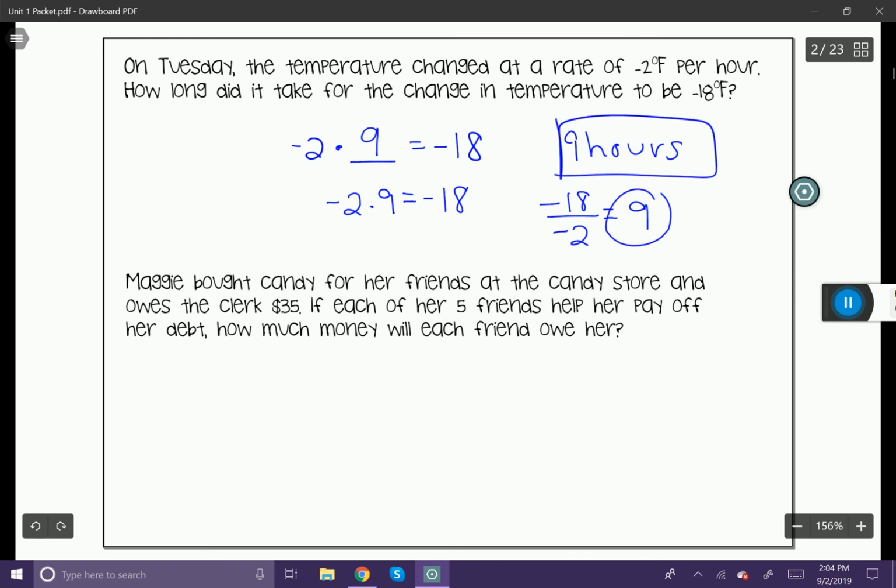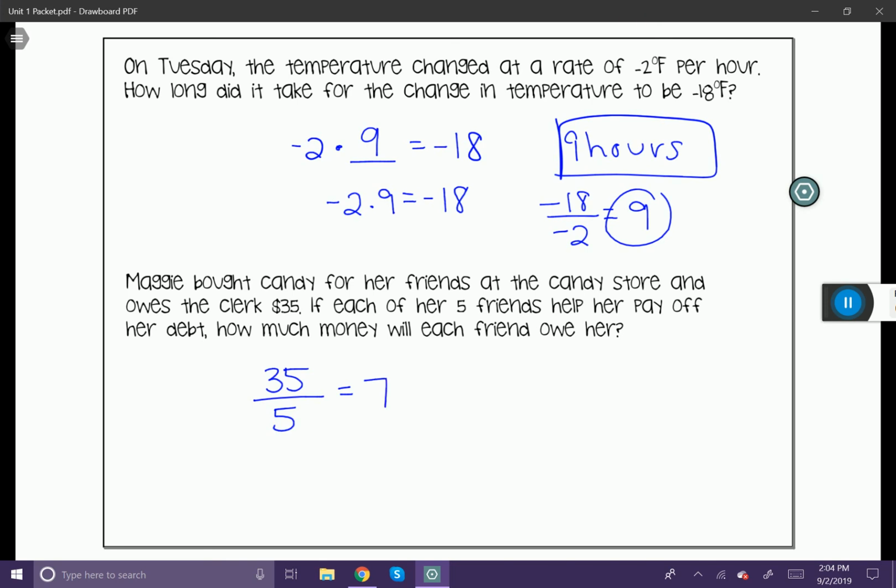Okay, the last one here. Maggie bought candy for her friends at the candy store and owes the clerk $35. If each of her 5 friends help her pay off her debt, how much money will each friend owe her? Well, we know that she spent $35. And we know that she has 5 friends. So if we divide the $35 by her 5 friends, that'll end up being a positive number divided by a positive number, which is going to give us positive 7.